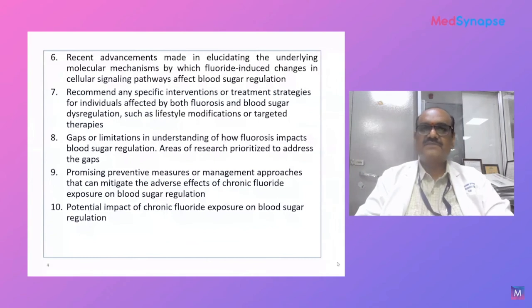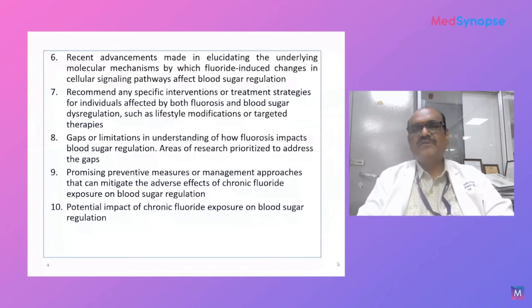There are various recent advances in elucidating the underlying molecular mechanisms by which fluoride-induced changes in cellular signaling pathways affect blood glucose regulation. There are various recommendations with respect to interventions and treatment strategies. There are also gaps and limitations despite the lot of research carried out on fluorosis, and preventive and other management approaches need to be considered.